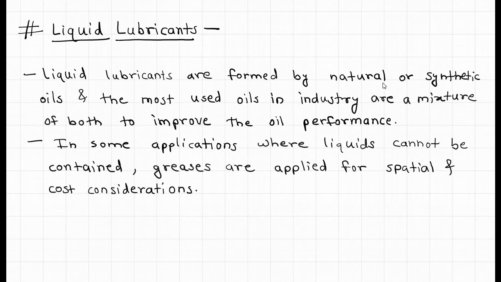Next is liquid lubricants. Liquid lubricants are formed by natural or synthetic oils, and the most used oils in industry are a mixture of both to improve the oil performance.